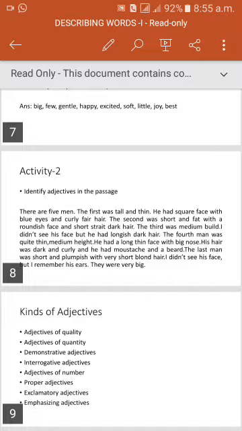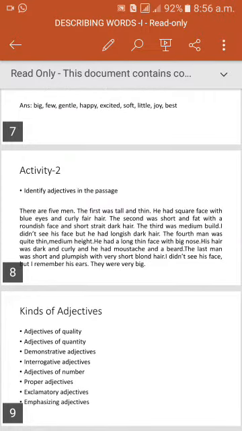So, in this passage, you have to identify the adjectives. Let us see what the adjectives are: tall, thin adjectives; square face, square adjective; blue adjective; curly adjective; fair adjective; short, fat adjectives; roundish adjective; short, straight, dark adjectives; longish adjective; dark adjective.